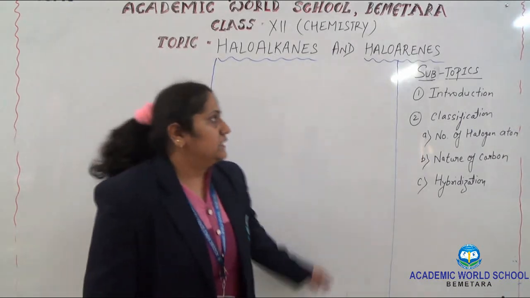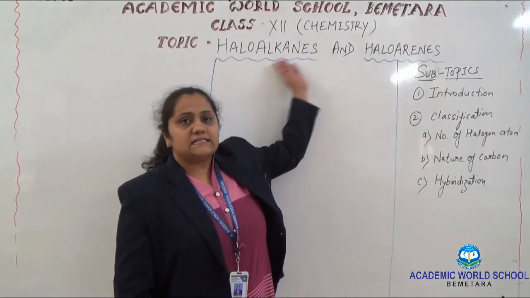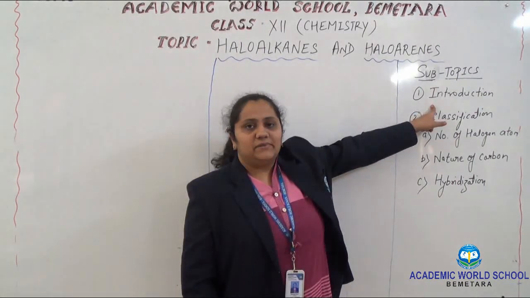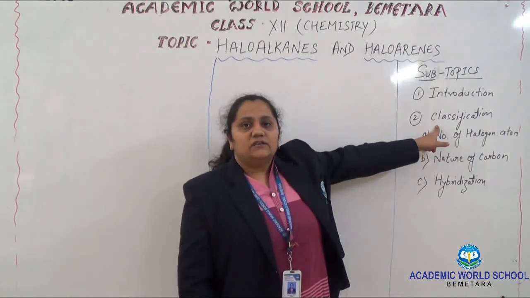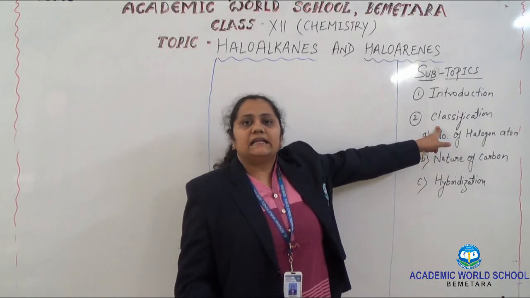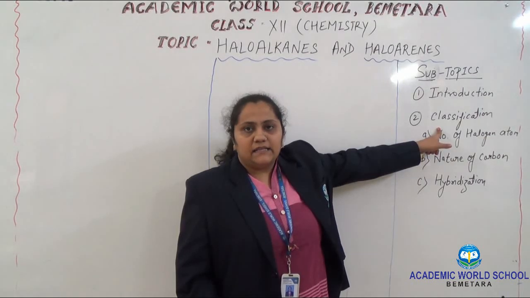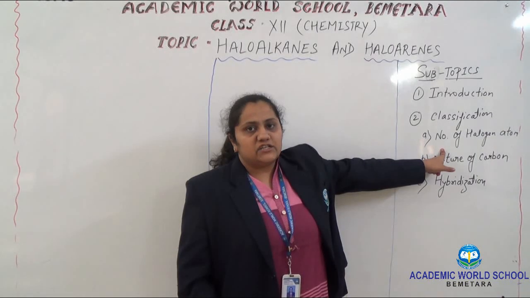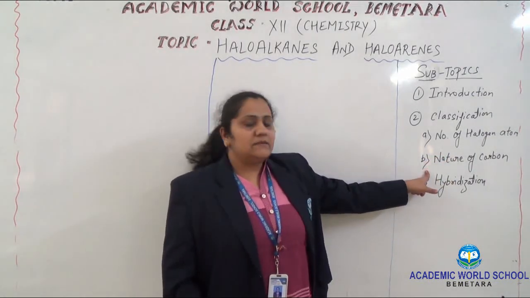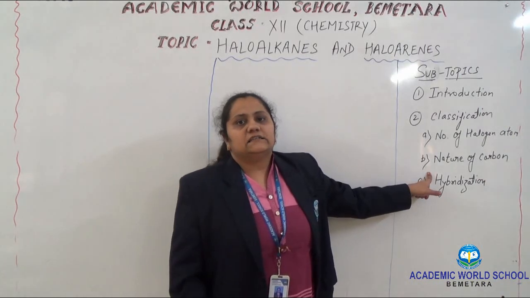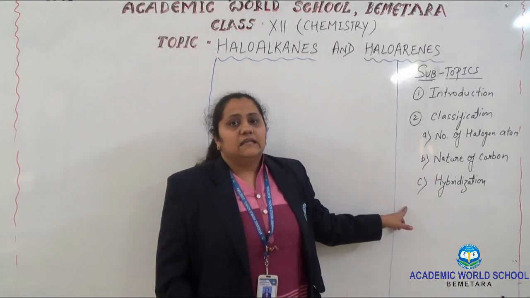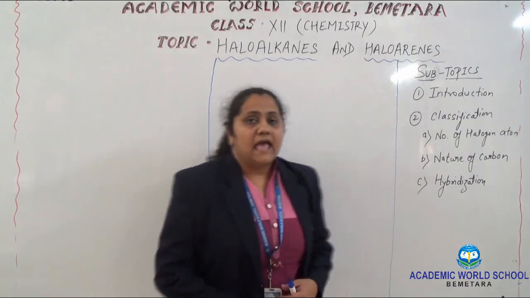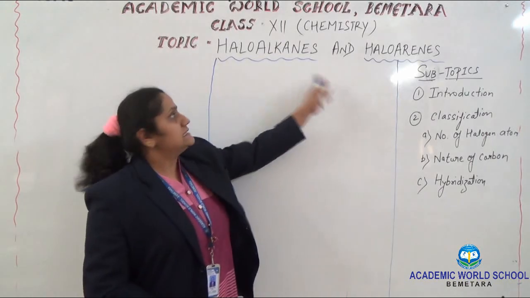So, coming toward our chapter name, Haloalkanes and Haloarenes, today we will discuss the introduction of the chapter and the classification on the basis of different modes, how we can classify haloalkanes and haloarenes. The first classification is the number of halogen atoms, the second is based upon the nature of carbon, and the third is based upon the hybridization of the carbon.